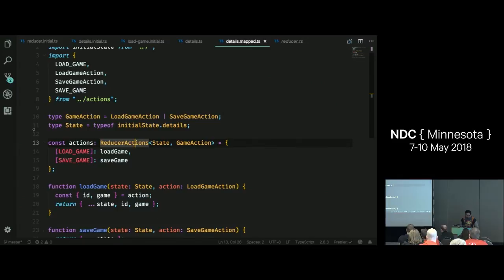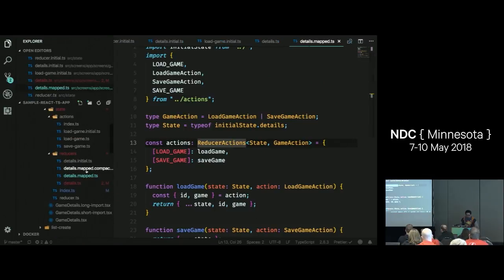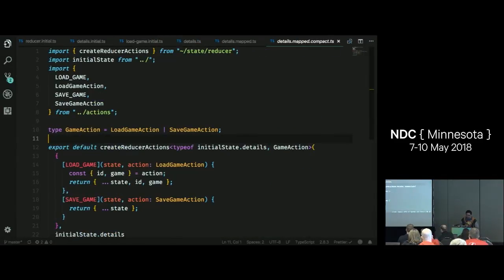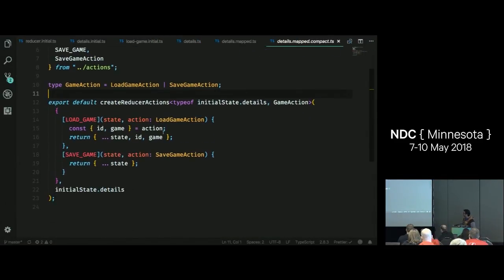If you don't like this larger, more verbose syntax, what you could do is a more compact syntax right here. So this is the same exact thing, but now instead of breaking these out into separate functions where I have to create a separate actions map and all that, I can just do it all here inline. So that's even a shorter way to do it. And this is still all type checked.